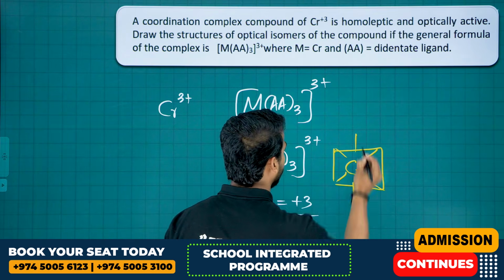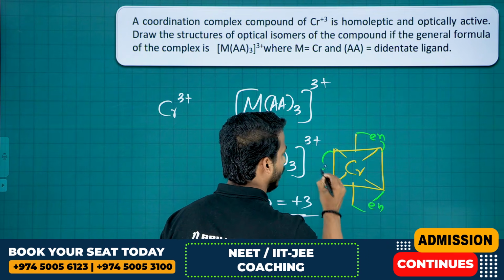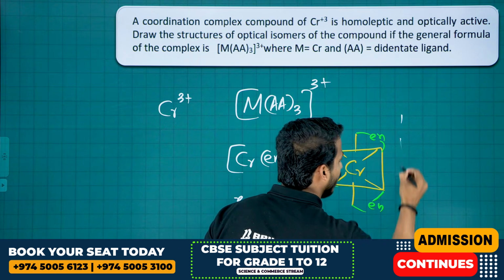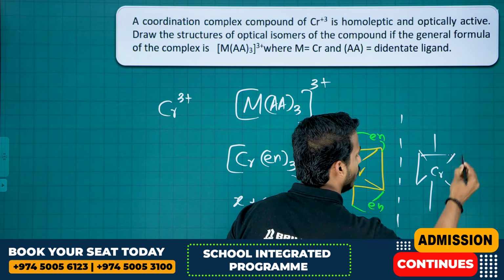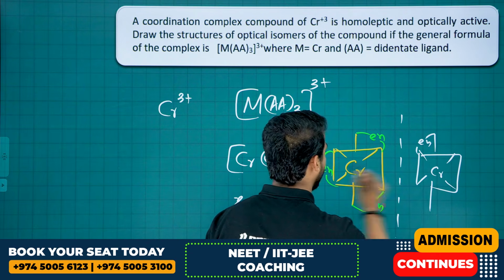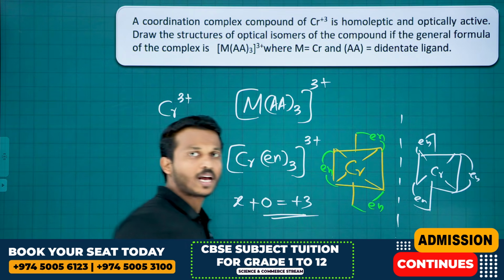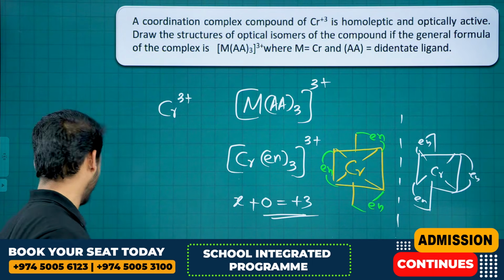How can we place it here? That's one en, second en and the third en. Overall charge is 3+. When you take the mirror image of this one, of course, we get a non-superimposable mirror image. This en comes to the left side, this en goes to the right side, this en again the left side. They are non-superimposable mirror images, so they are optically active also.